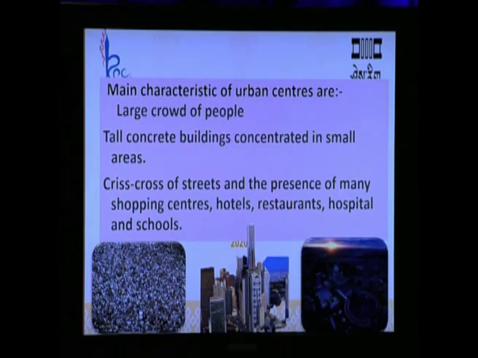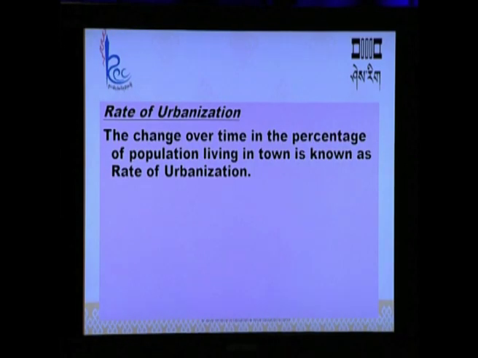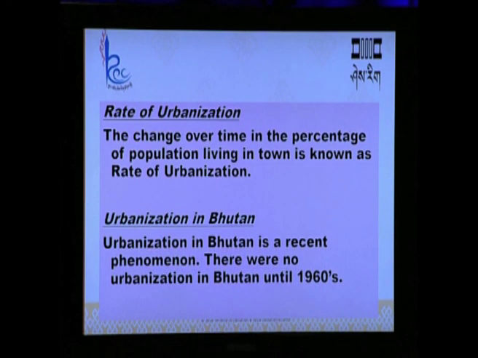So, urban centers or urban areas offer us lots of facilities and services. Now, let us look at the rate of urbanization. The change over time in the percentage of people living in town is known as rate of urbanization.